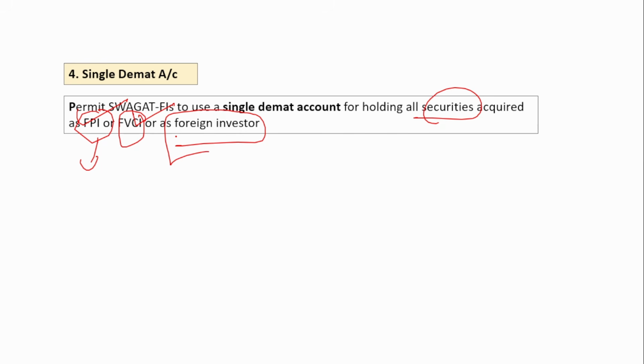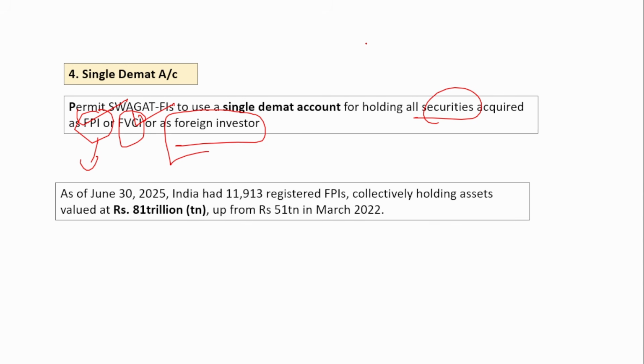So these are the various relaxations provided by SEBI in order to make foreign investing quite easier, especially in the low risk funds. These are only for the low risk, not for the others. Remember for whom this is eligible: it is only applicable for trusted foreign investors, that is, those who invest their money in low risk funds like government funds and public regulated funds. As of June 2025, India had around 11,900 registered FPIs, collectively holding assets valued at 81 trillion.